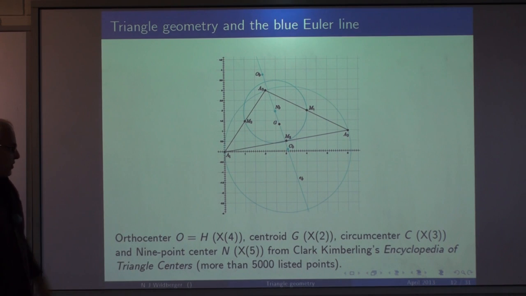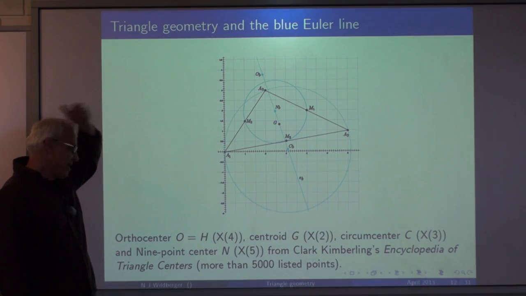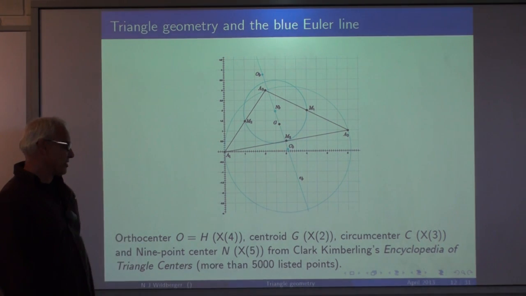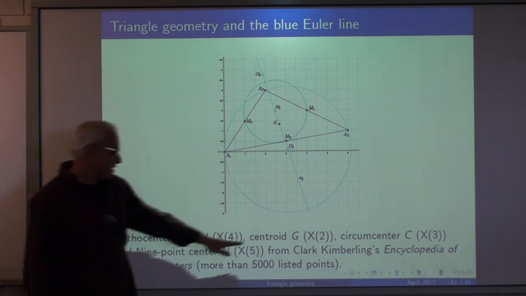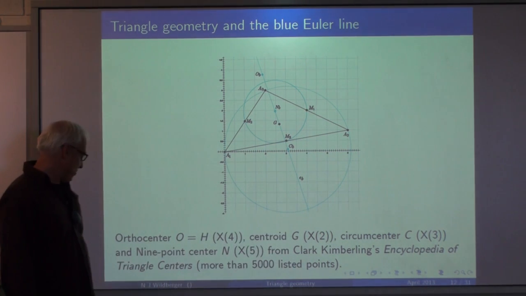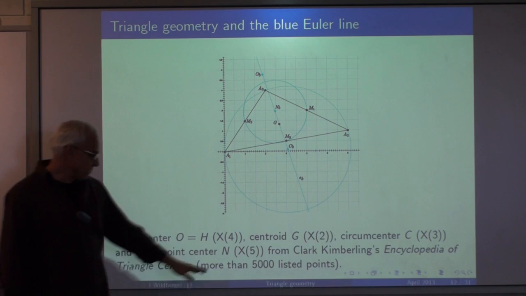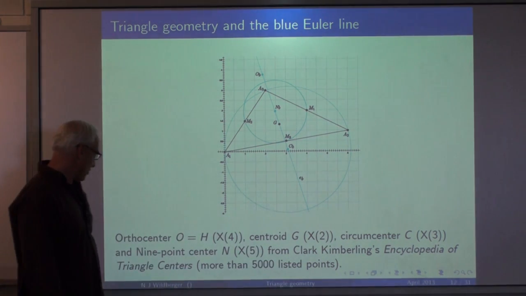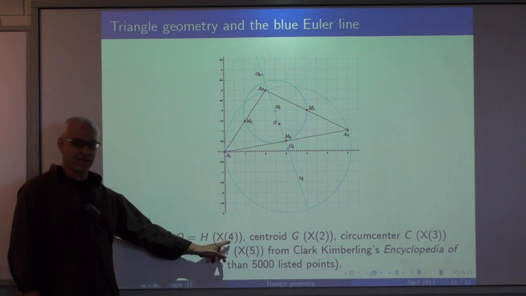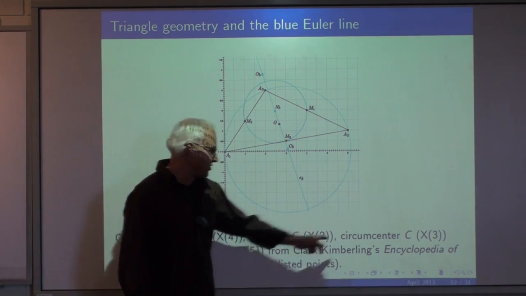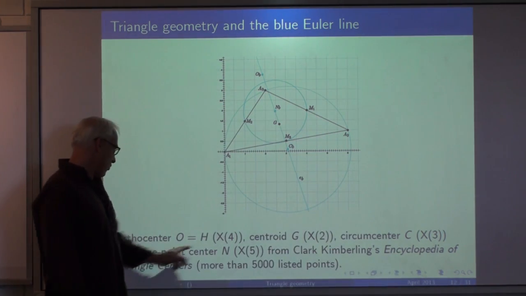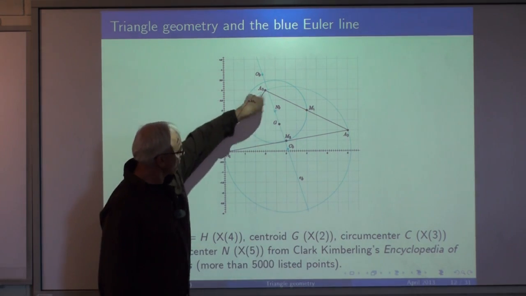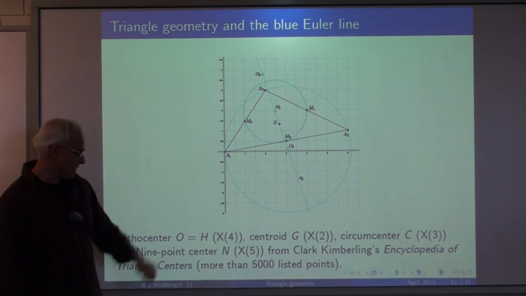And of course, this is just the start of triangle geometry. It's gone much, much further now, and is encoded in Clark Kimberling's lovely Encyclopedia of Triangle Centers, which is online, and has more than 5,000 listed triangle points. The orthocenter is the fourth one in his list. The centroid is number 2. The circumcenter is number 3. The nine-point center, which is the center of the circle passing through the three midpoints, is X5, and so on.